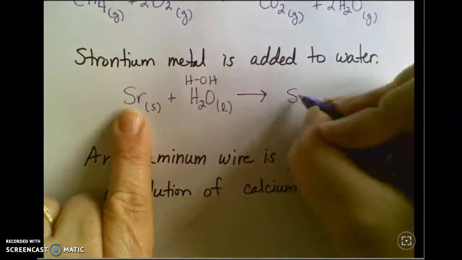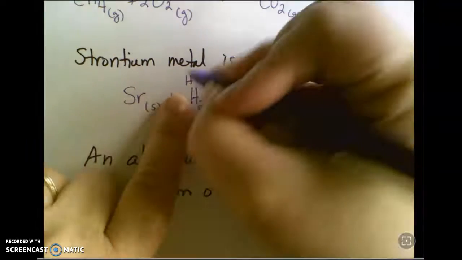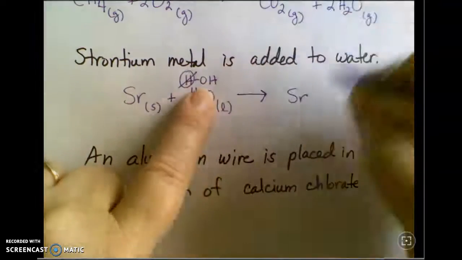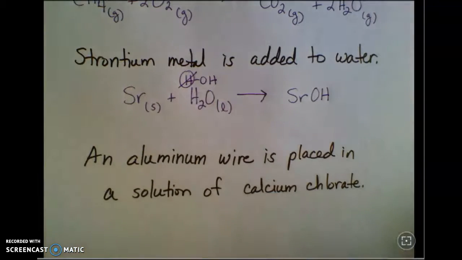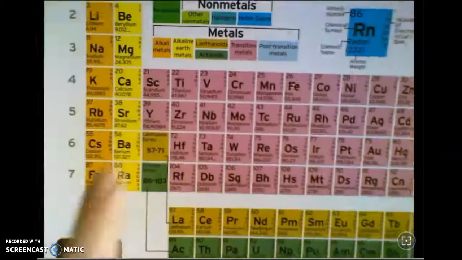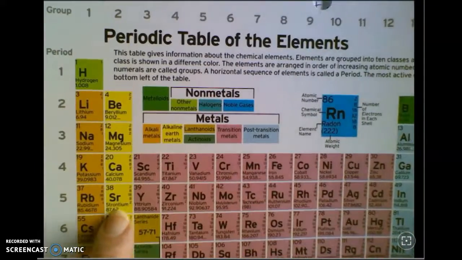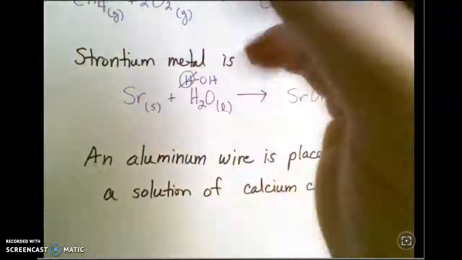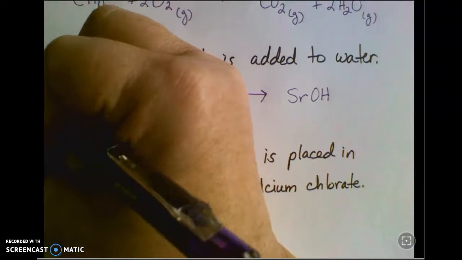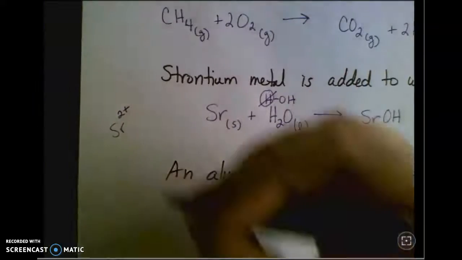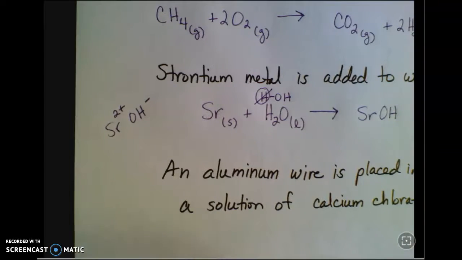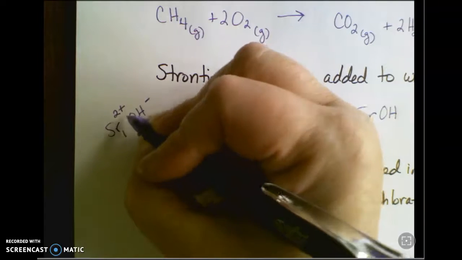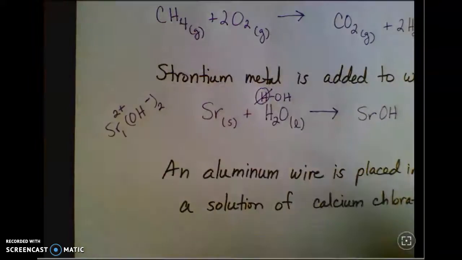So I'm going to get Sr, and it replaces this hydrogen. So it's not just strontium and oxygen, it's strontium hydroxide. If you look at the periodic table, strontium is a group 2 metal, which means it has a +2 charge. And hydroxide has a -1 charge, so it takes 1 strontium and 2 hydroxides.